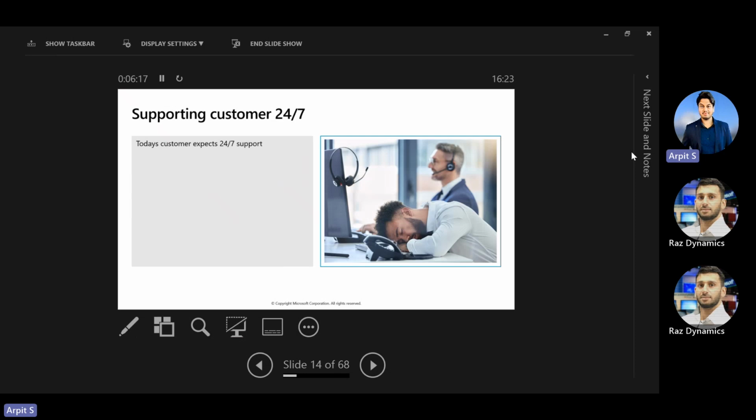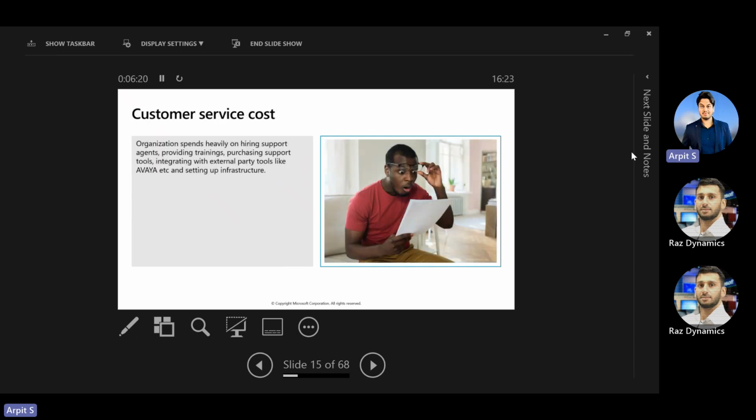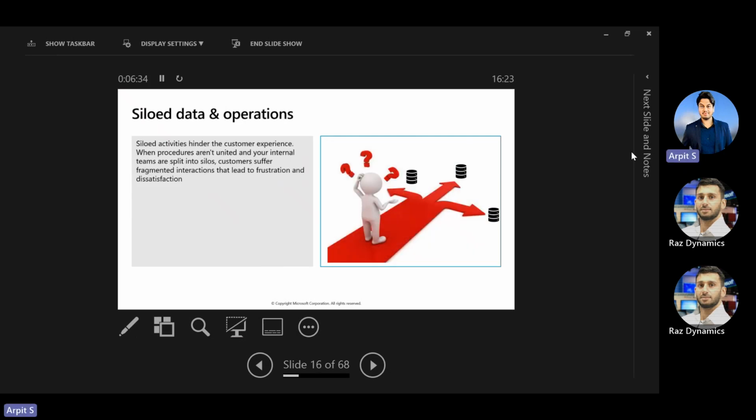Supporting 24/7 is also one of the expectations of all organizations. Customer service cost: organizations put in a lot of effort and a lot of training cost to train the agents, and they have to keep them updated to provide all the necessary information as well. Silo data in the operation: most of the time the same customer data is stored in multiple applications. So the agent has to go to different applications, switch over tabs, switch over machines to find the customer information. If the information is stored in a single place, it will be easy for the agents to find it. So siloed data in operations is one of the major challenges.